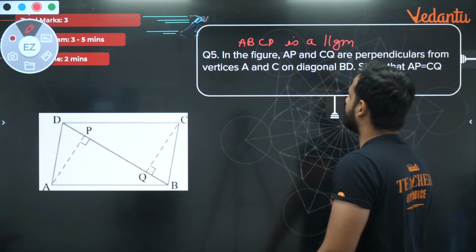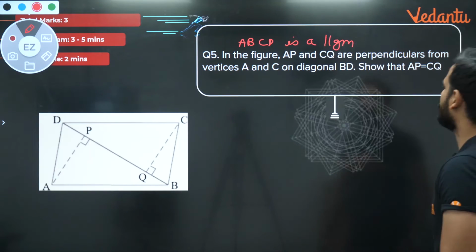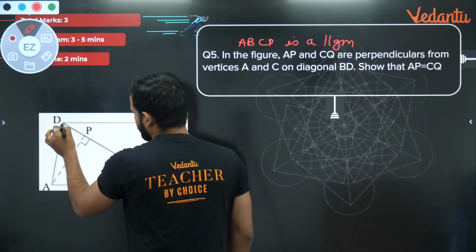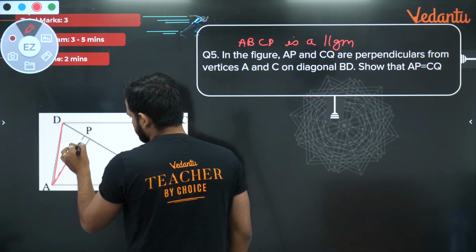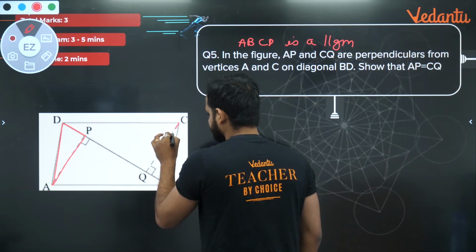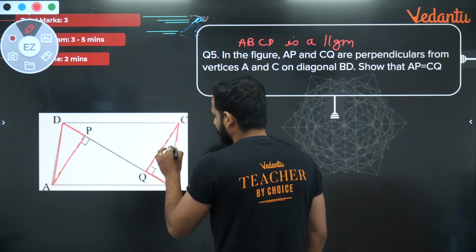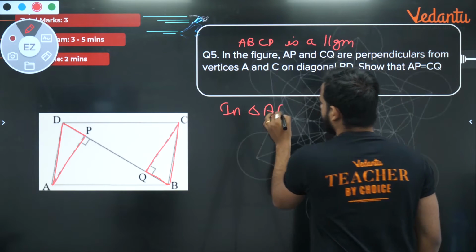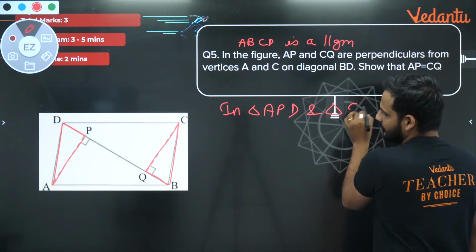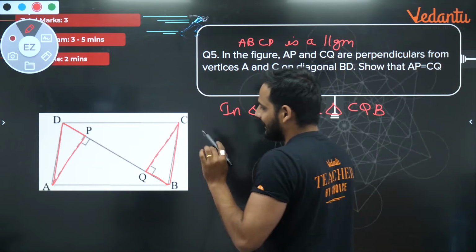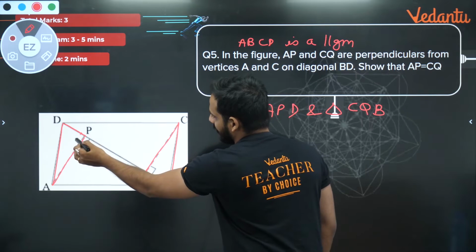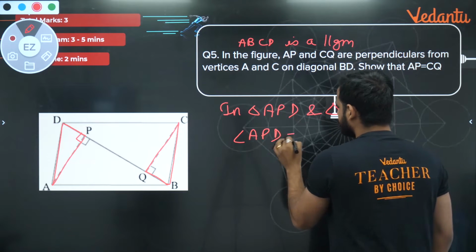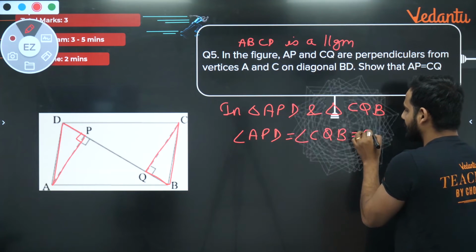So ABCD is a parallelogram, bachcho, and you have to prove that AP is equal to CQ, where they have told that these two are perpendicular. Okay, so now let us do one thing, bachcho. Let us talk about these two triangles. If I talk about triangle APD and triangle CQB, first thing, bachcho, I can say that angle APD is equal to angle CQB, because both the angles are equal to 90 degree.